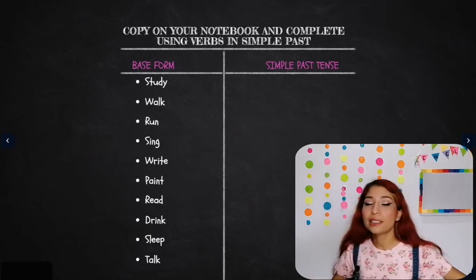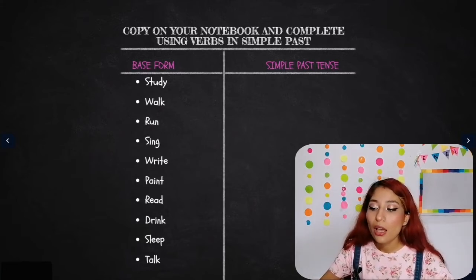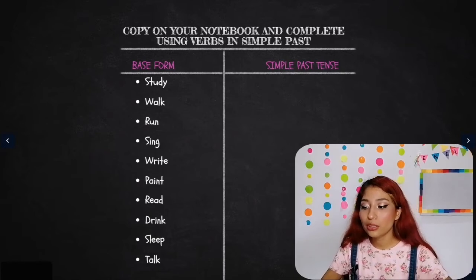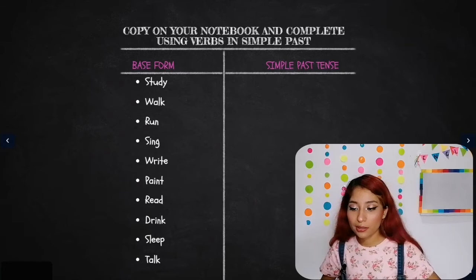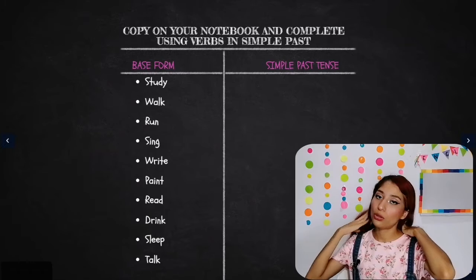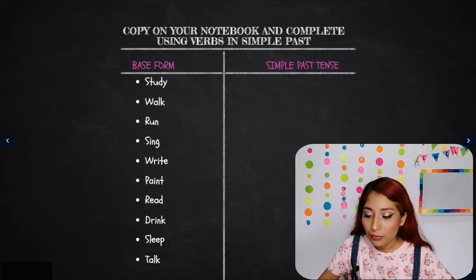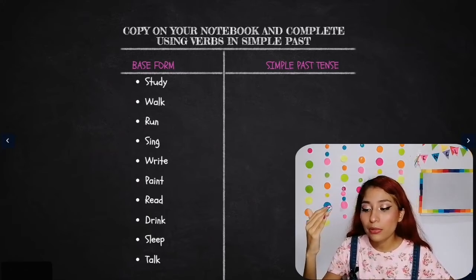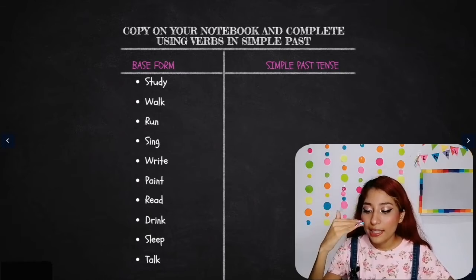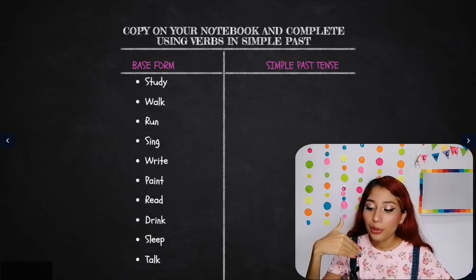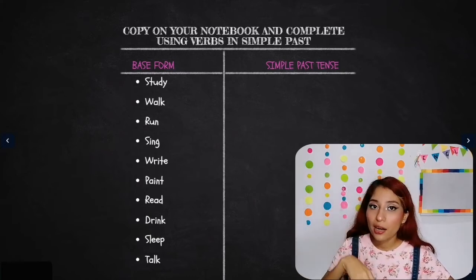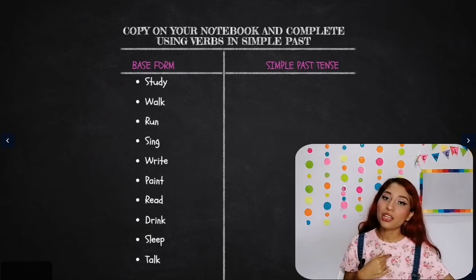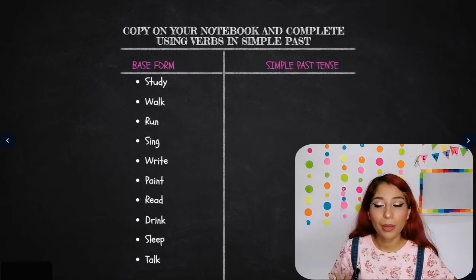Now, we have this activity for your notebook, and it says, copy on your notebook and complete using verbs in simple past. So, this is a chart. It doesn't look like one, but I want you to copy this on your notebook like a chart. And here we have the base form: study, walk, run, sing, write, paint, read, drink, sleep, and talk. You can find it on a chart on the internet or in my charts. Maybe they are there, maybe they don't.